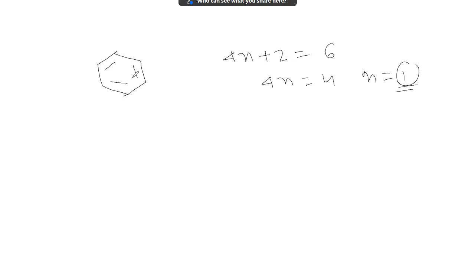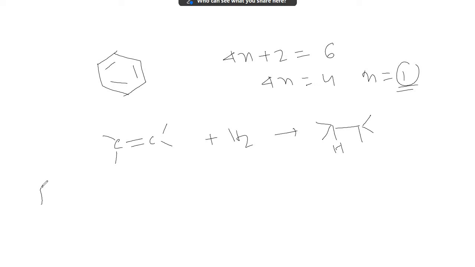Now, due to extra stability of aromatic compounds, though it contains pi bonds, it doesn't want to lose its aromaticity. As a result, unlike ordinary open chain double bonded hydrocarbons such as alkenes, which undergo addition reaction where they become unsaturated to saturated, benzene does not undergo addition reaction.